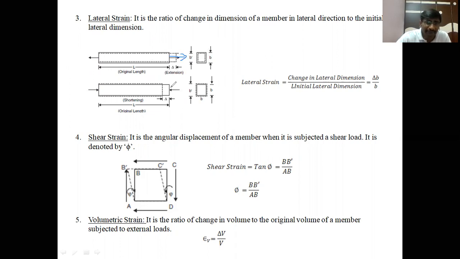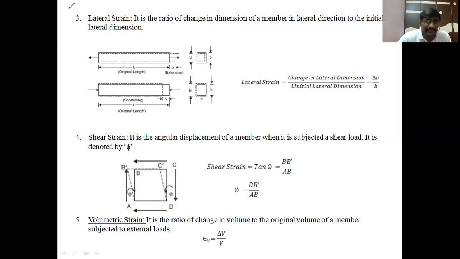In the second case, when we apply the compressive load on this member, the lateral dimension increases and the linear dimension decreases. The initial lateral dimension is B. After applying the compressive load, B dash is the final lateral dimension. So in these two cases the lateral dimension changes by applying the load. If we apply the tensile load, the lateral dimension decreases. If we apply the compressive load, the lateral dimension increases. Lateral means the direction perpendicular to the applied load.